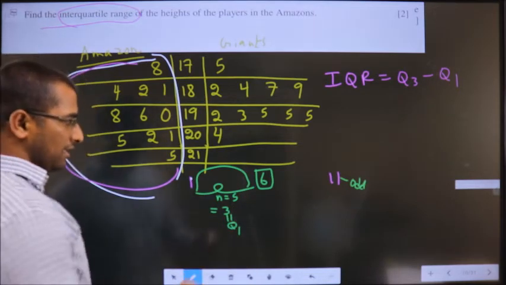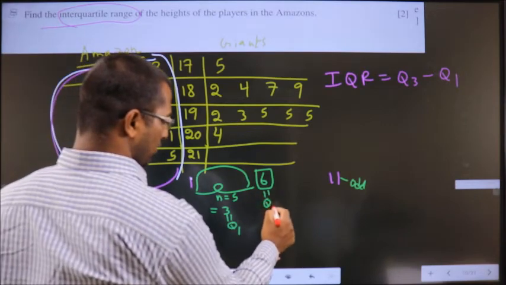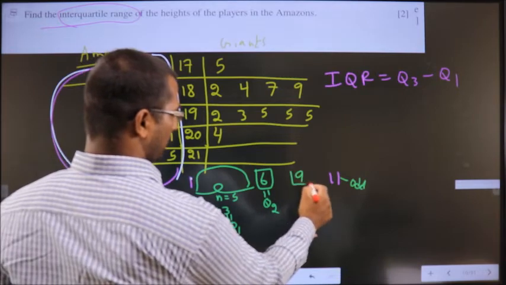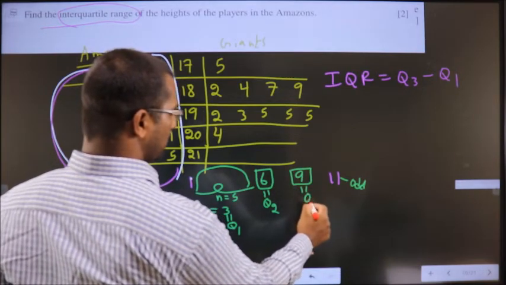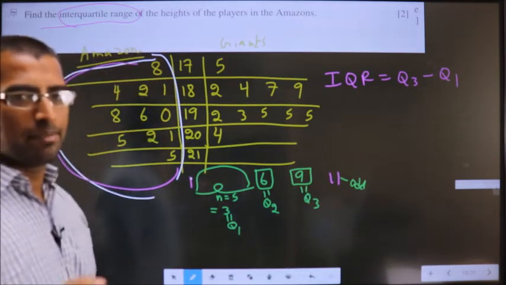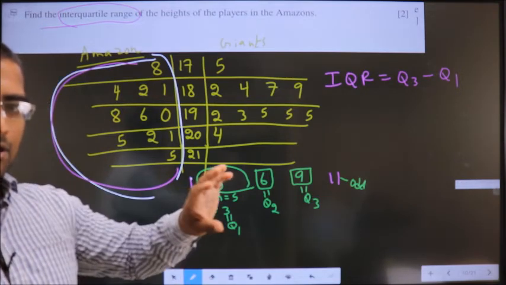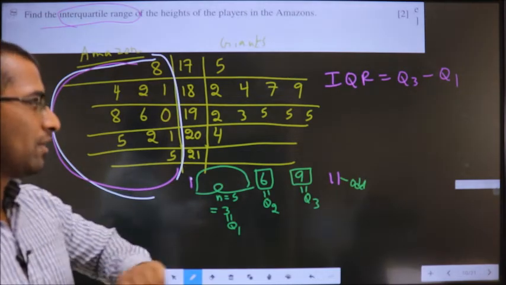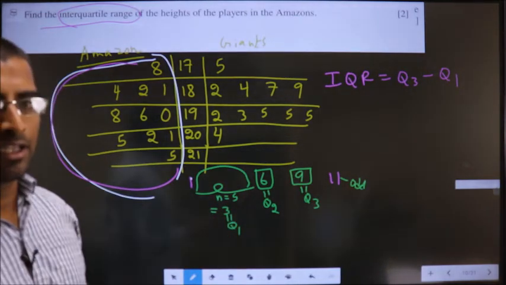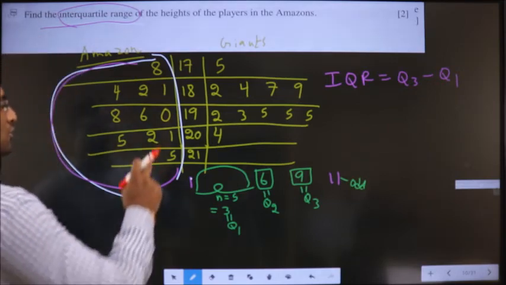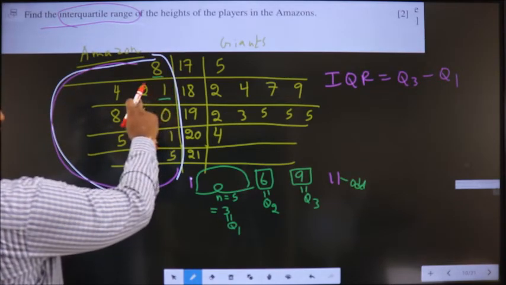Okay. And middle is, here is Q2. To get Q3, 3 plus 6, 9. Whatever value is present in the 9th position will be your Q3. We have found positions of Q1, Q2, Q3. Now I need only Q1 and Q3. Q1 is third position. So count 1, 2, 3.